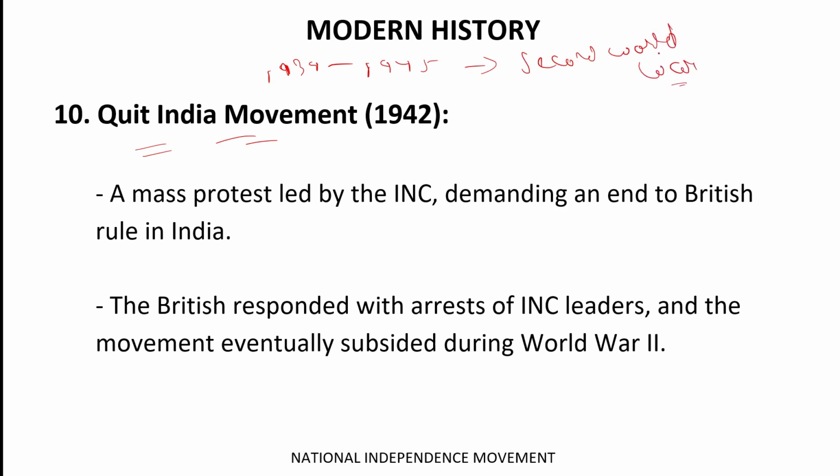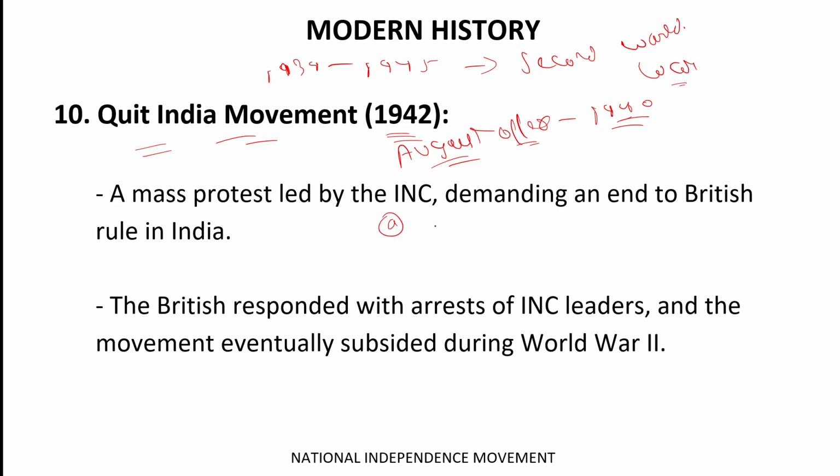The Second World War was started. Got it? And at the same time, the Britishers were seeking the Indian response to help the British in the war. So that's why first they made the August Offer in 1940. Okay, in the August Offer there were several provisions.